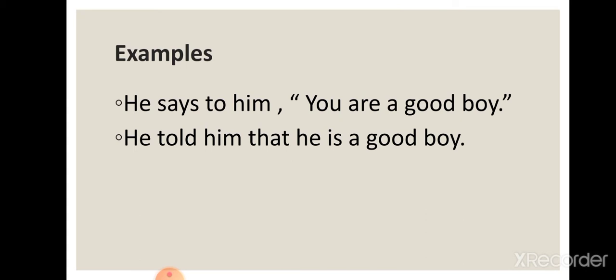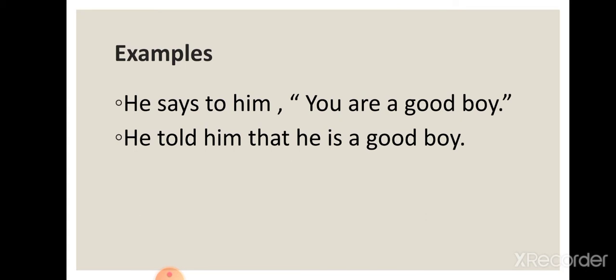In the reported speech, the second person pronoun is used, which is you. So you have to change it according to the object of the reporting speech, that is him. Him is the objective form of the third person pronoun, and he will be the subjective form of the personal pronoun. Clear?